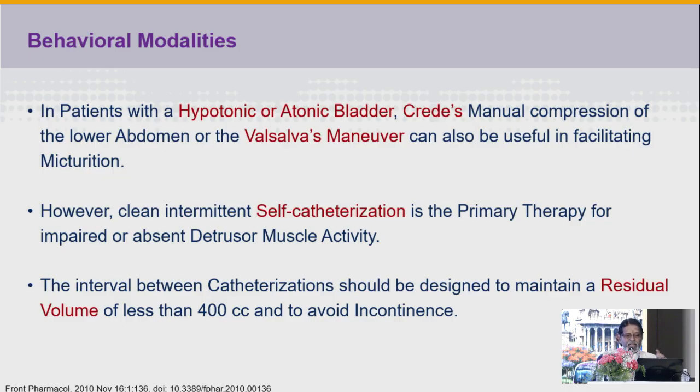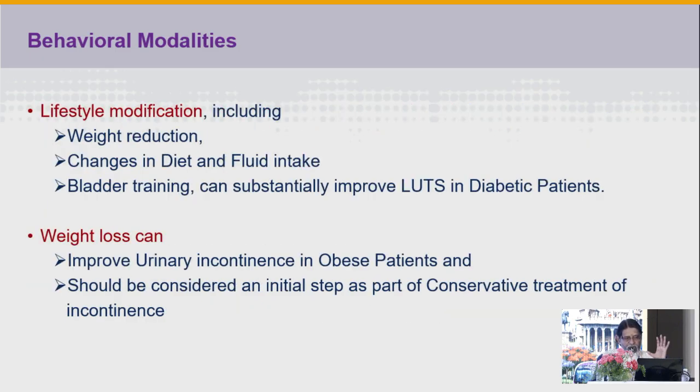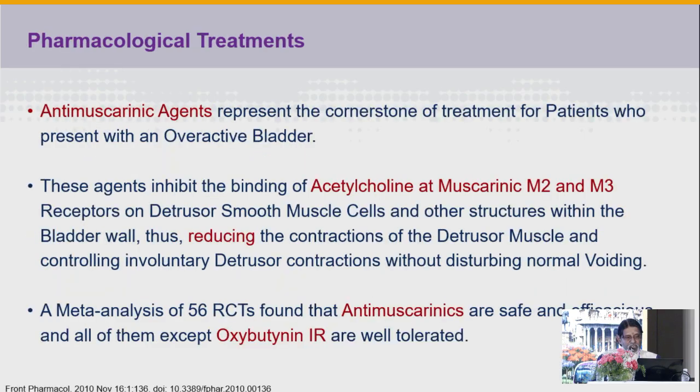However, clean intermittent self-catheterization is the primary therapy, and the interval should be designed to maintain a residual volume of less than 400 cc. Lifestyle modification, weight reduction, changes in diet, fluid intake, and bladder training can substantially improve the lower urinary tract symptoms, and weight loss to improve urinary incontinence in obese patients should be considered as an initial step. And we get the antimuscarinic agents.